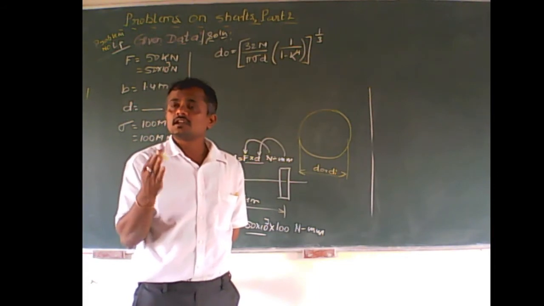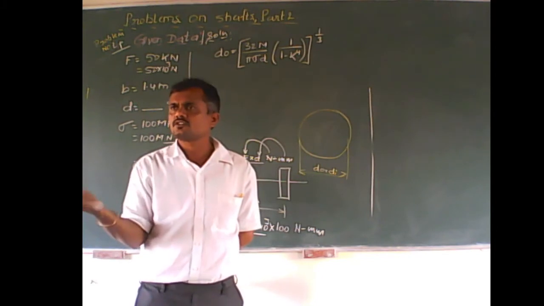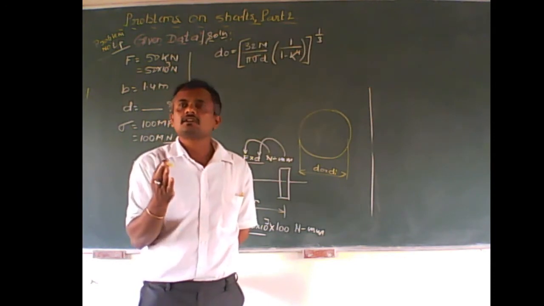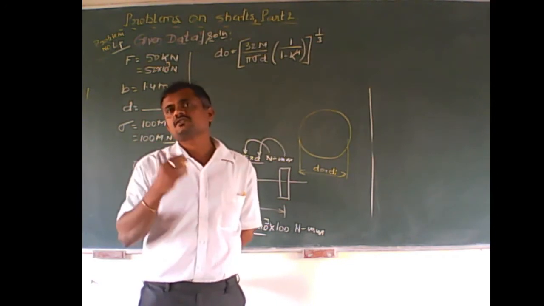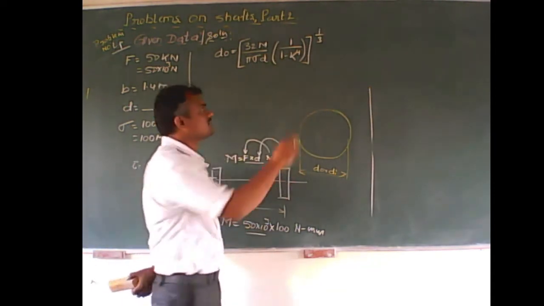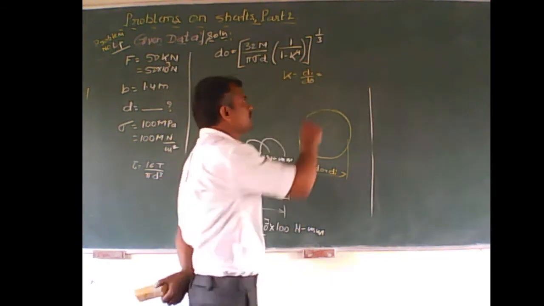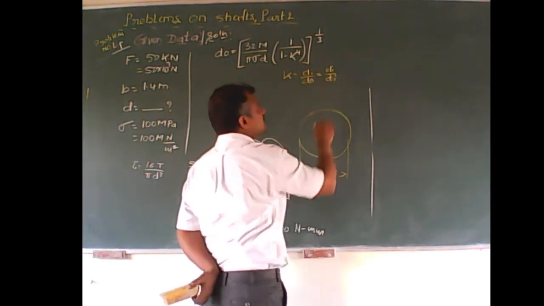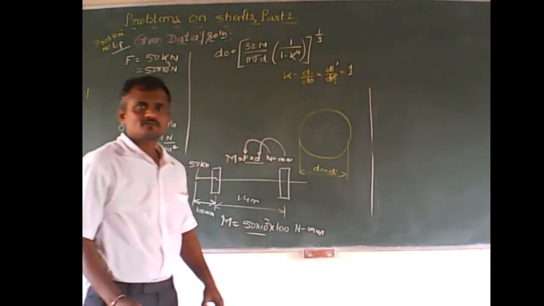As you know, in railway wagon wheels, the shaft which is used to connect the two wheels, you might have seen. Is that a hollow shaft? Do you think it is hollow? No, it cannot be. It cannot sustain such a huge heavy load. Therefore we have to use a solid shaft in such a case. So we can rewrite this equation as k is equal to d inner by d outer. If d inner is equal to d outer, then the k value we are getting is 1.